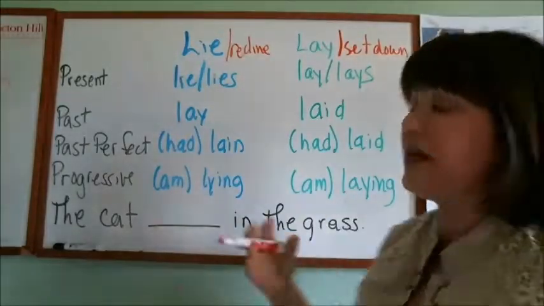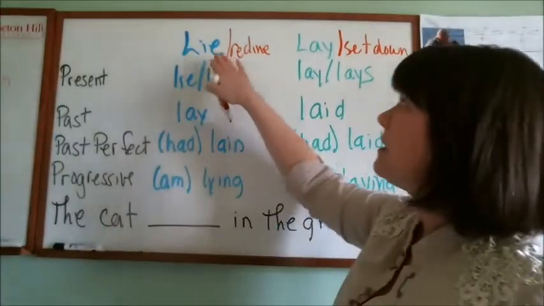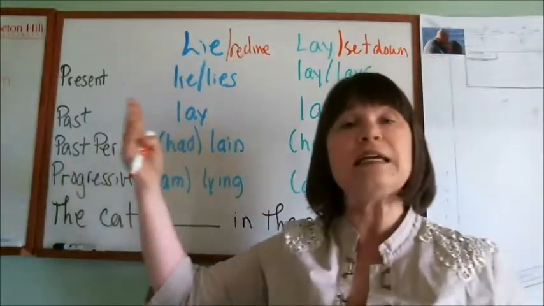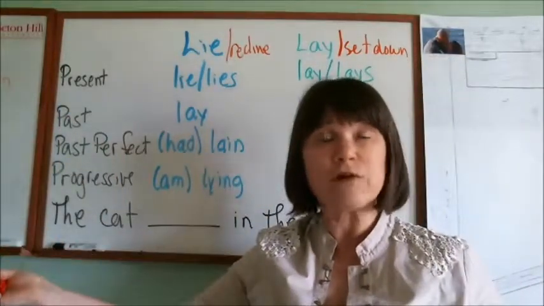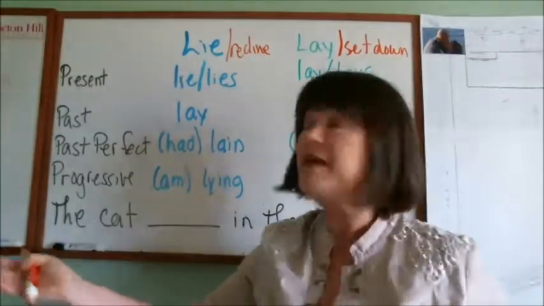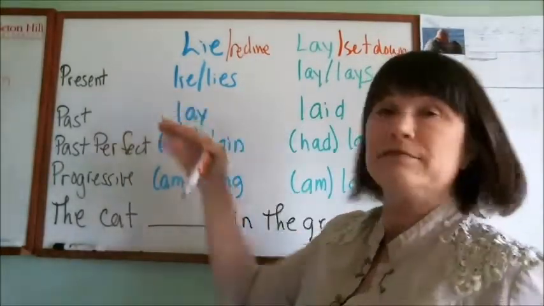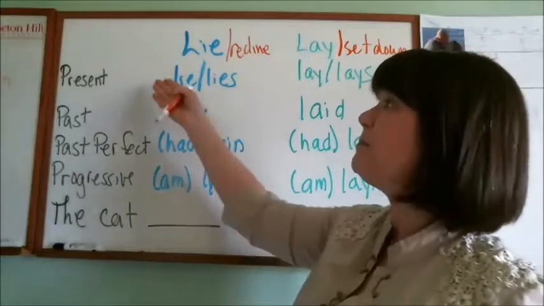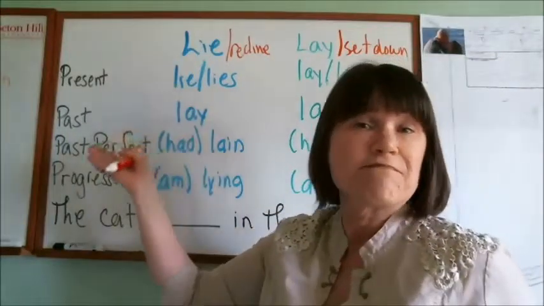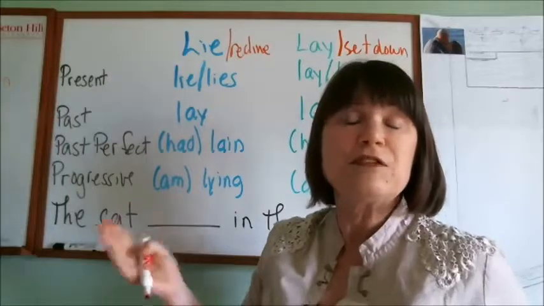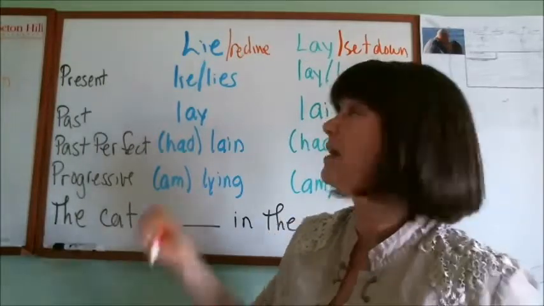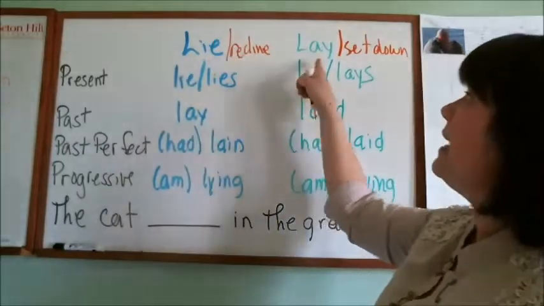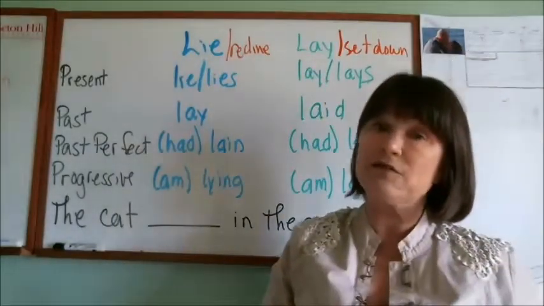Now, here's a fancy teacher word. This is an intransitive verb. That means it doesn't need any noun after it for it to make sense. For example, I lie in the sun. She lies in the sun. Or simply, the dog lies. It means the same thing. The dog reclines. I recline in the sun. She reclines in the sun. Intransitive. Lay is what we call a transitive verb.